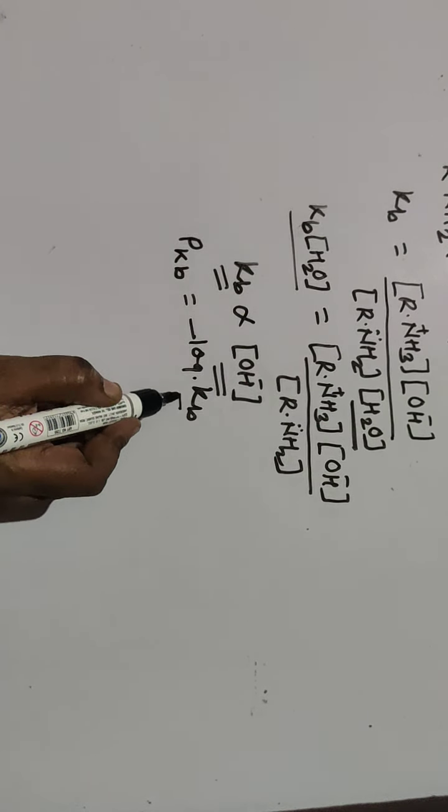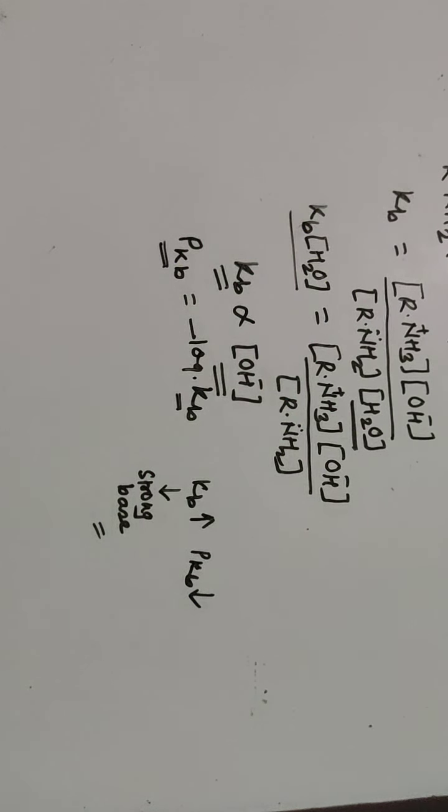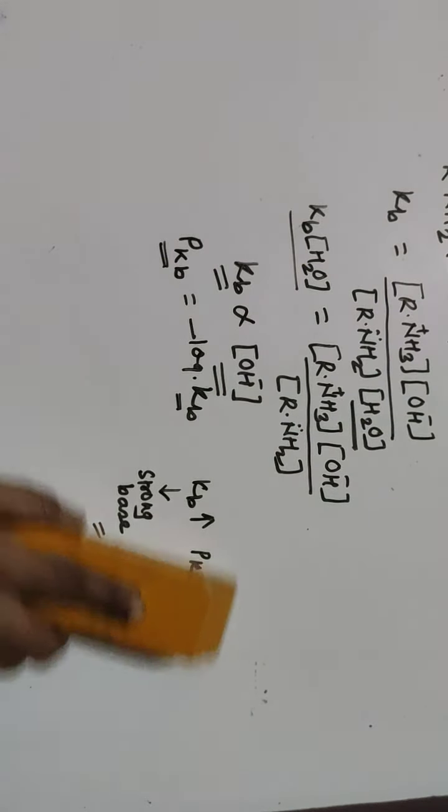So this is about the basic nature of amines on the basis of Kb and pKb value. Next time we'll see the comparison between the basic nature of ammonia and primary amines, then the comparison between the basic nature of primary amines, secondary amines and tertiary amines, and also the aryl amines. Which one will be the stronger base and which one will be the weaker base? First we'll go for ammonia and amines.